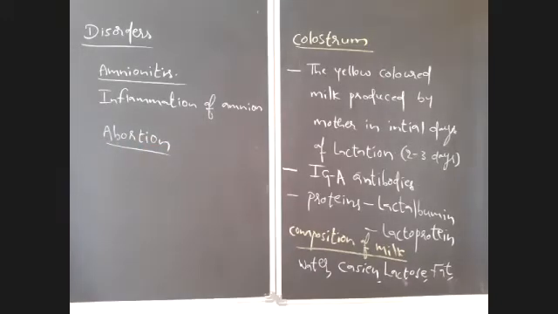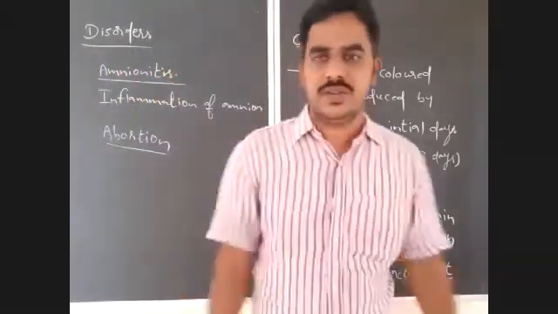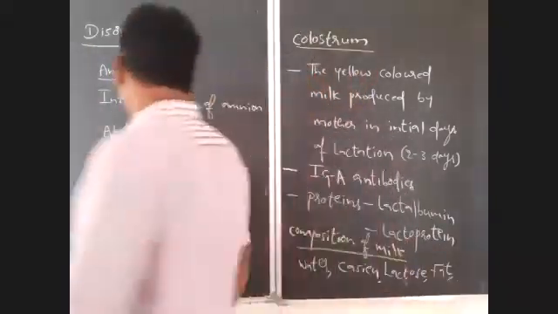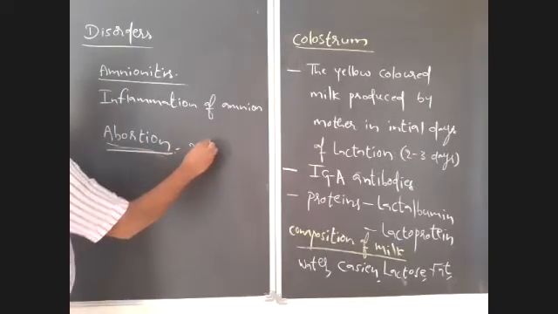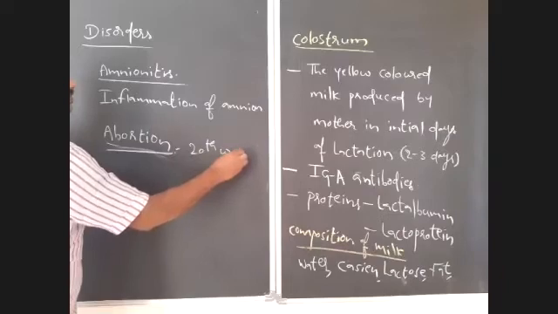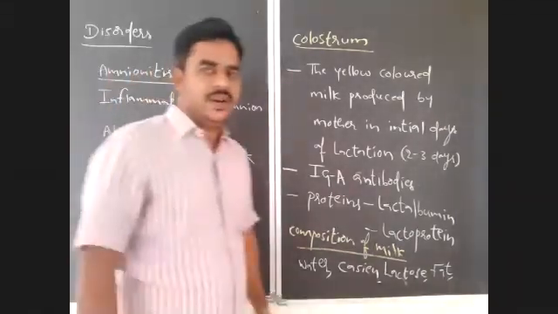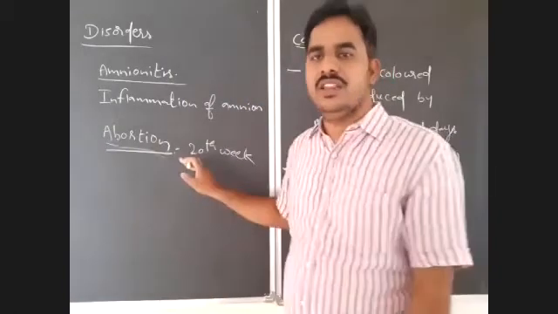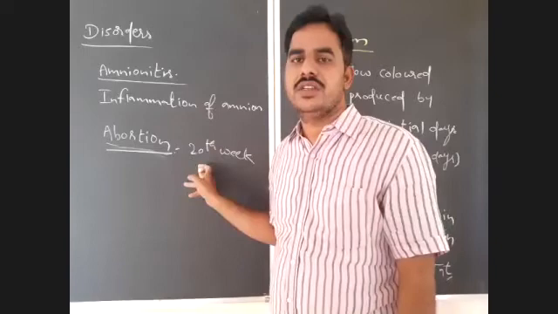Abortion is the expelling out of the fetus before the 20th week. If the baby is expelled from the uterus before the 20th week, that means before the 5th month, that is abortion.